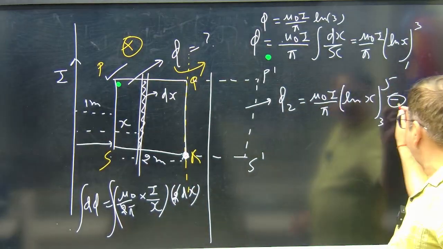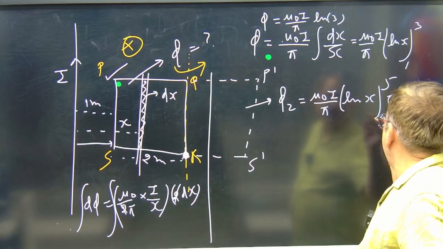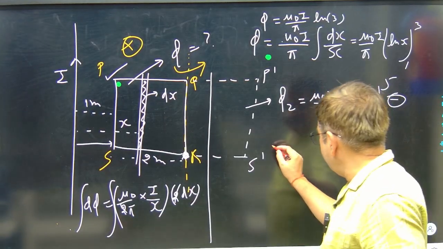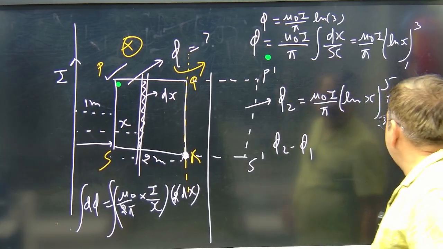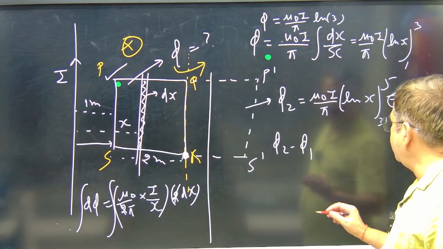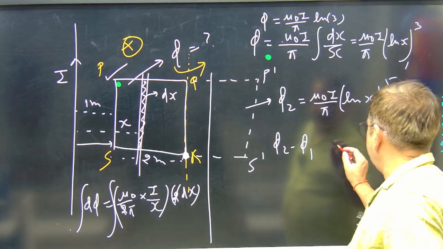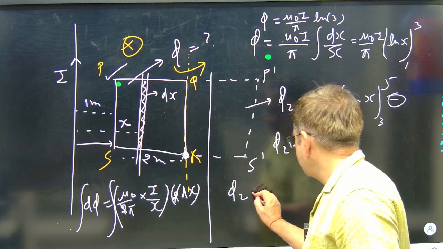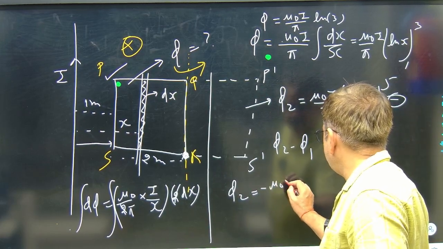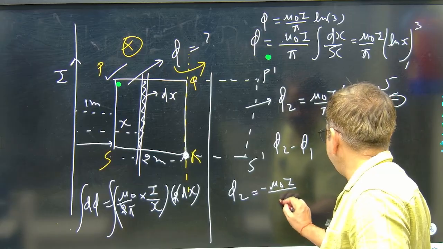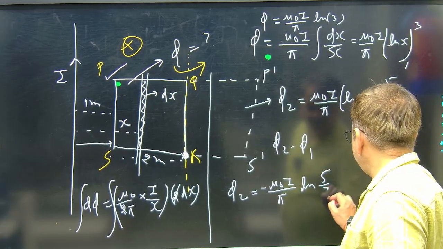That's why I'm putting this minus sign. So phi 2 is this. Now the flux change, phi 2 minus phi 1, what will it be? Phi 2 will be minus mu naught I by pi ln 5 by 3.